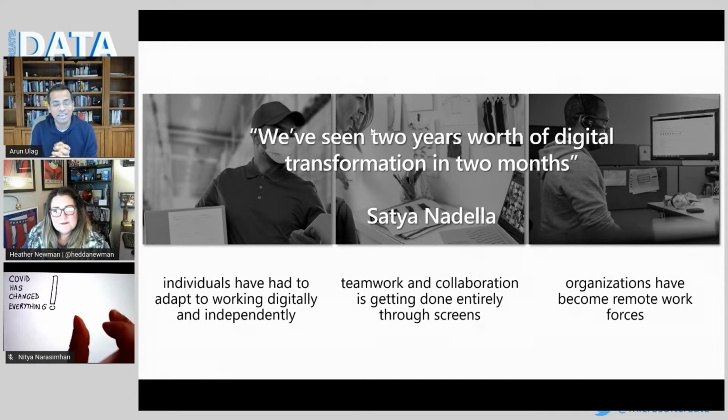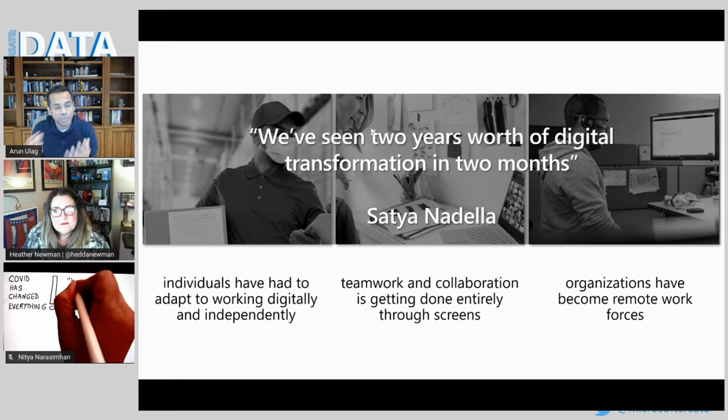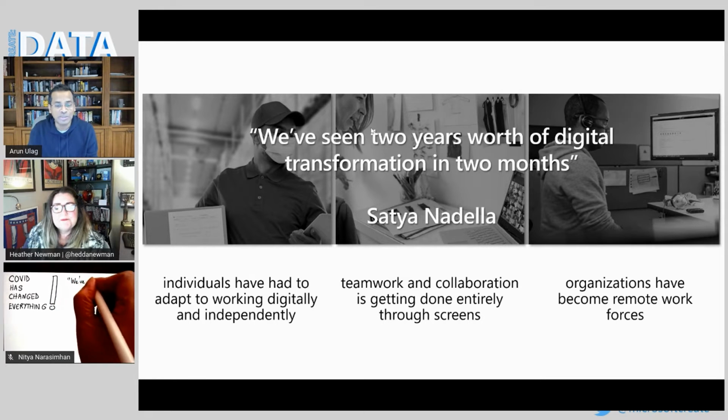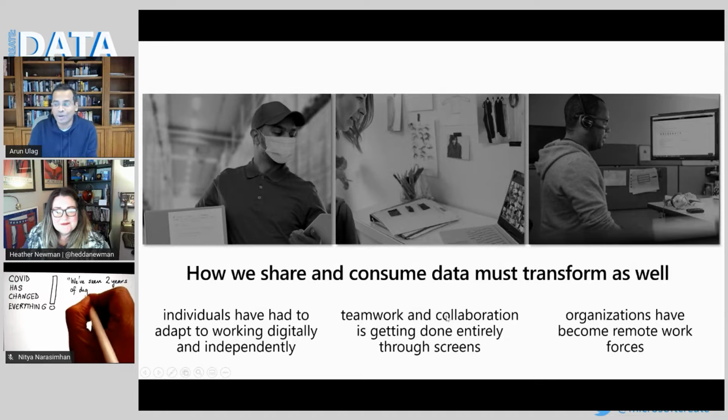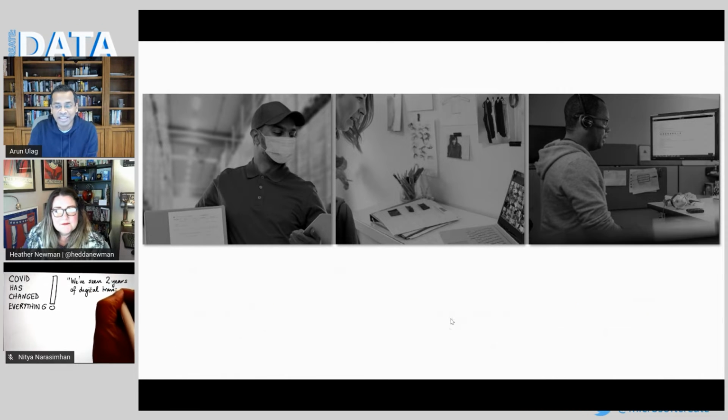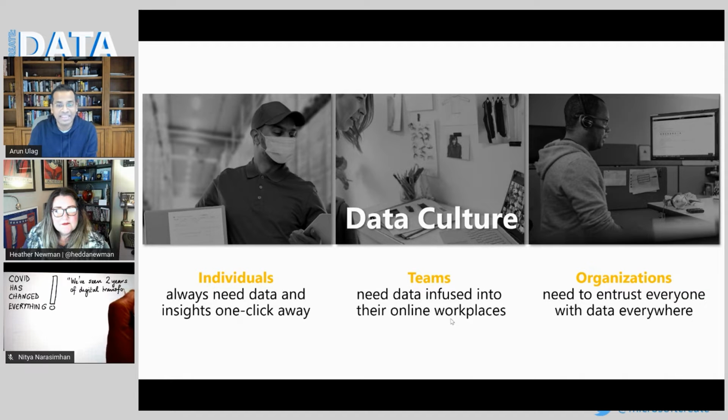Individuals have had to adapt. They're working digitally. They've had to work independently. Teamwork and collaboration has become all digital, and every organization has become a remote organization. And really, there is no going back. So in this world, the way we share and collaborate with data needs to change as well. And this is how we think about empowering a data culture, and that's really what we want to do with Power BI.